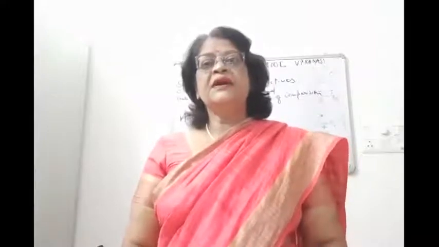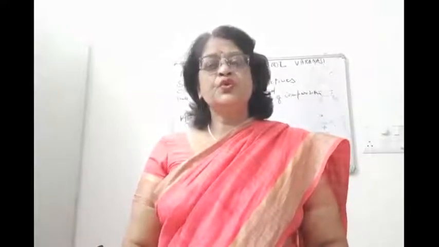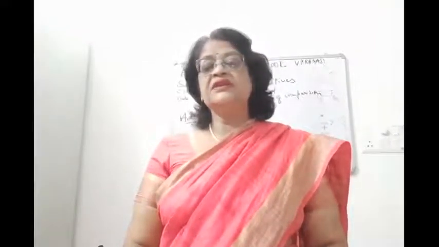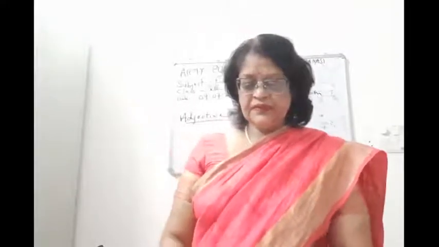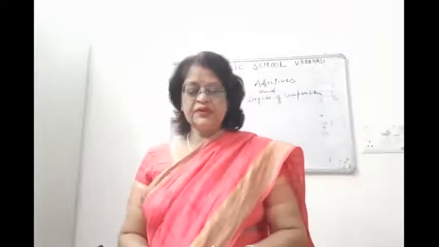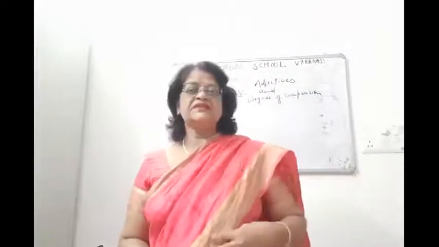Like, a cruel master. Here cruel is an adjective, master is a noun. It is adding something to the meaning of the noun, and what is it adding? Cruel.